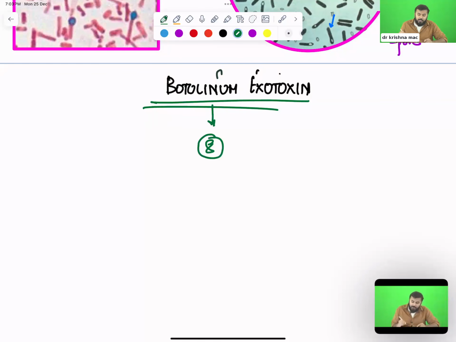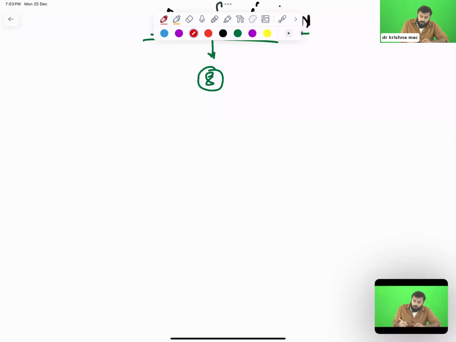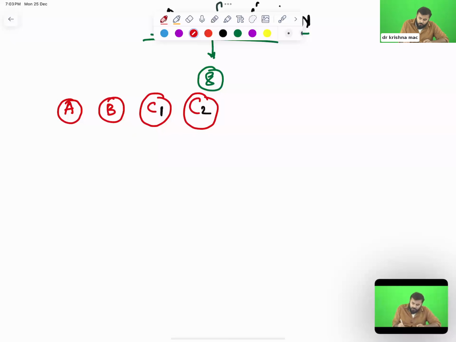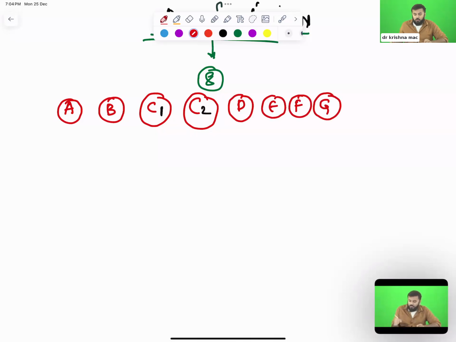How many botulinum exotoxins are there? There are 8 different types of botulinum exotoxins. What are the names of the 8 different types? One is A, the second is B. After that, anyone? Next one we have is C. After C, what do we have? Old students, you remember? We have C1, C2. Then we have D, then E, then F, then G. So completely there are 8 different types of Clostridium botulinum toxin.